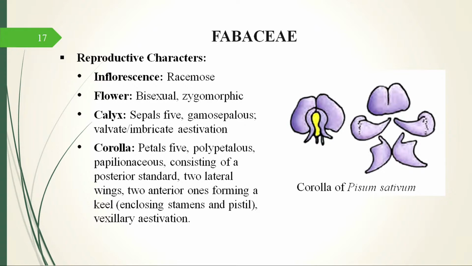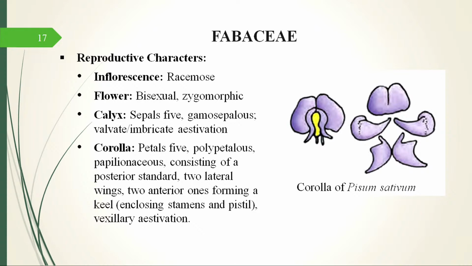Then we describe the calyx. Sepals, first we write that the number is 5, then gamosepalous or polysepalous, that means whether they are free or fused to each other. Then valvate or imbricate, how are they arranged. The family shows both types of aestivation, because it is a big family, there is a lot of variation, it has small climbers and it has trees also. So, you can see a lot of variation within the family.